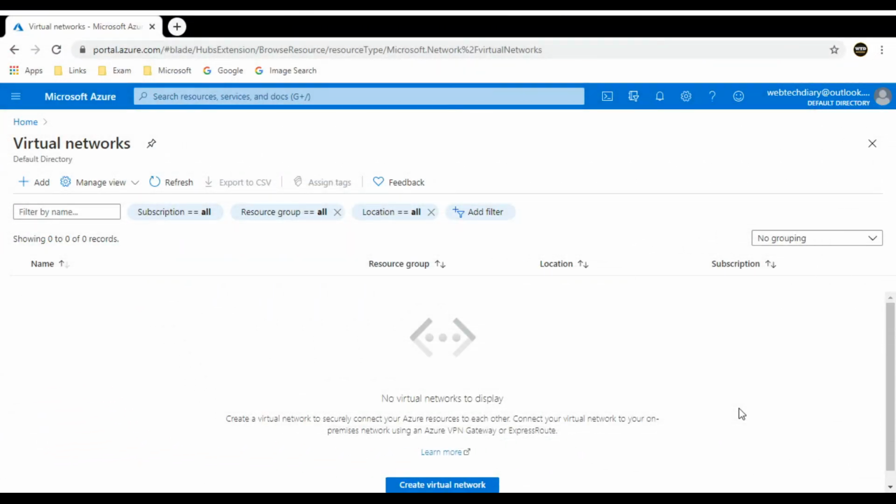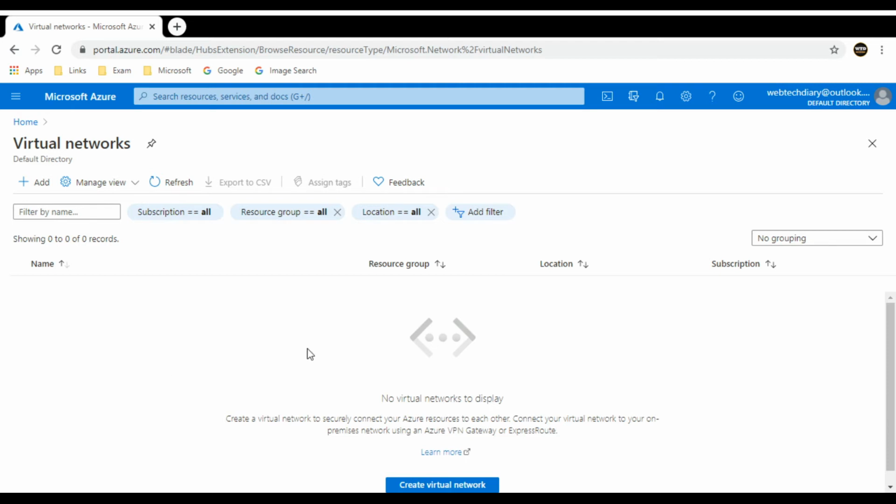To create an Azure Virtual Network, you need to log into Azure portal. If you do not have an Azure account, then you can create it for free. You can watch my video on how you can create your Azure free account. I'll provide the link in the description below. So let us go and create the virtual network.